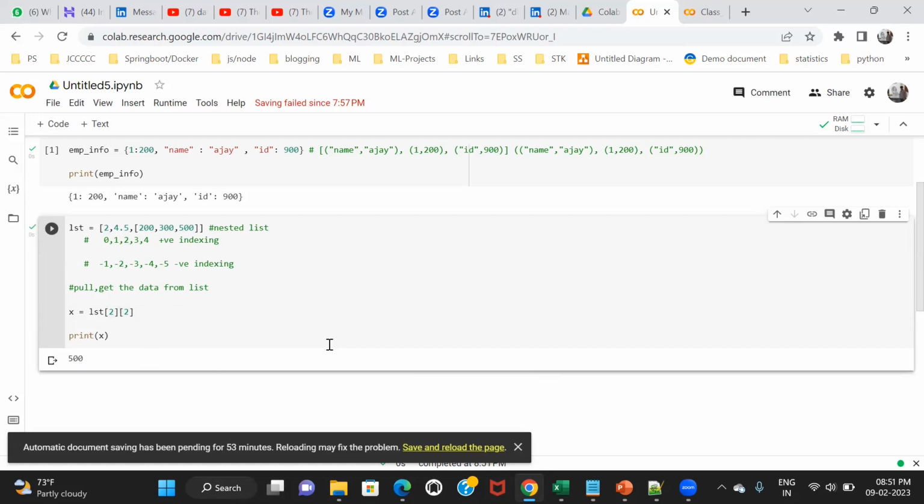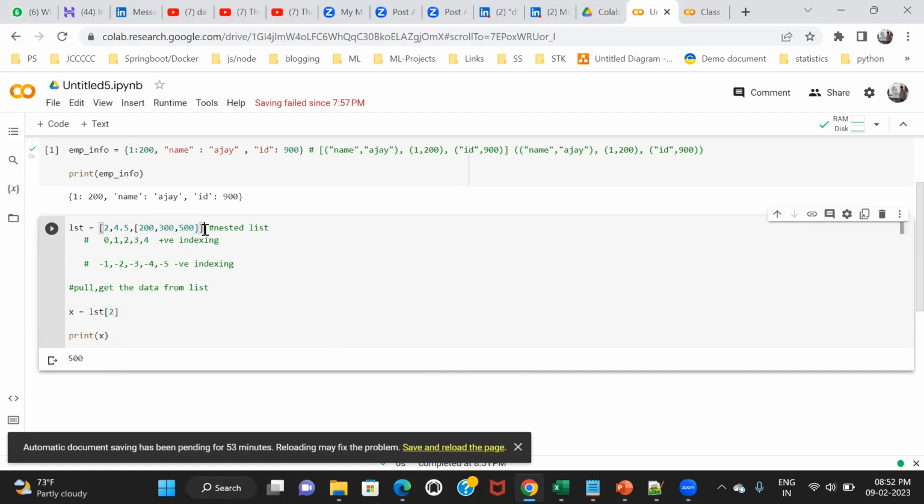Sorry, sir, previously with list 2 we got the whole 200, 300, 500. If you use LST2, it will give you the whole thing. What happened here? You are getting the entire piece of information because it's a complete list.